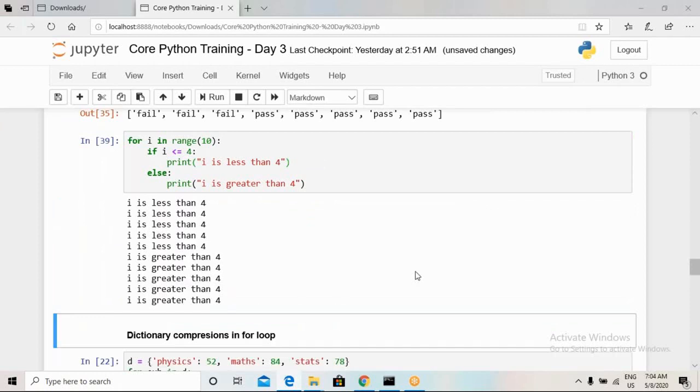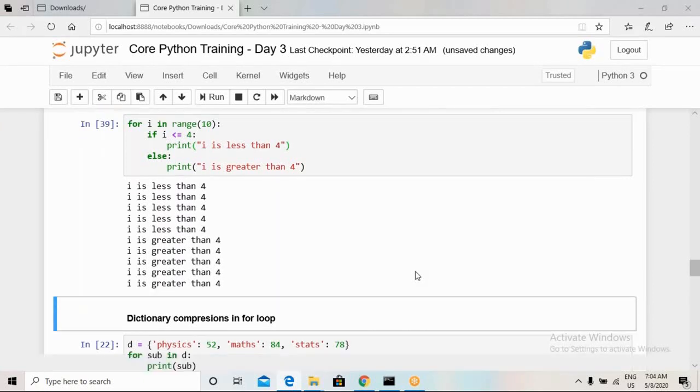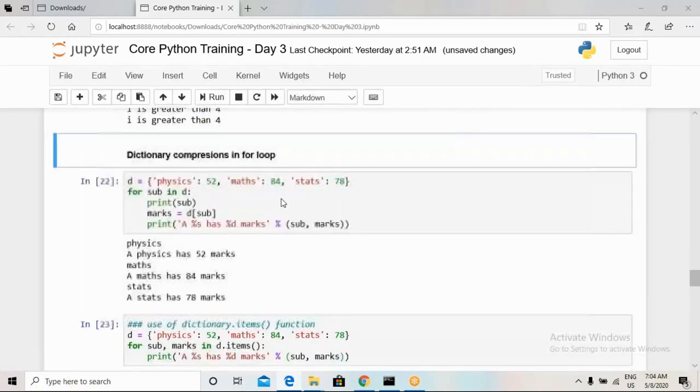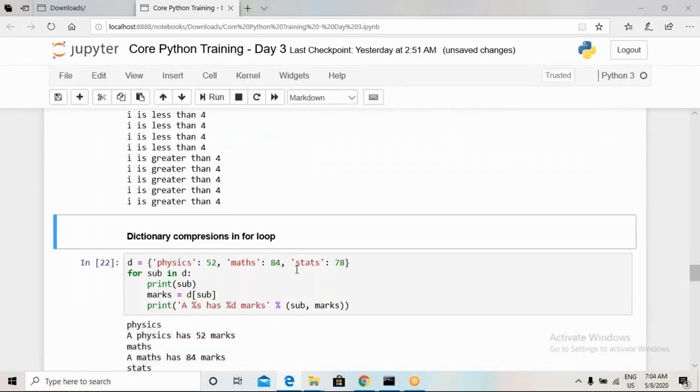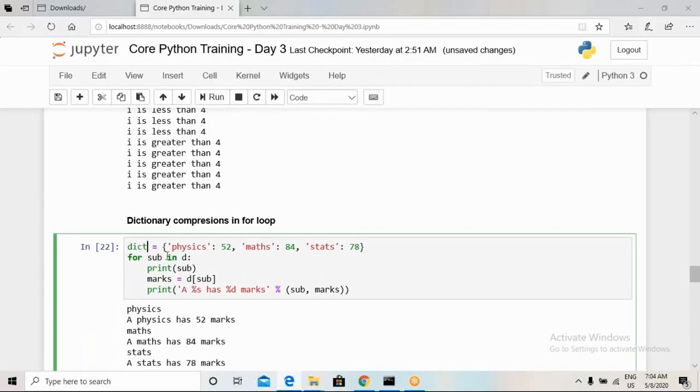So how can we do this dictionary comparison in a loop? For that we have one dictionary d. We can write it as dict, but when I type dict over here, the color has turned green. That means it is an inbuilt function, and we can't use that name as a variable name. So here we can use dict1, or we can keep it as d itself.